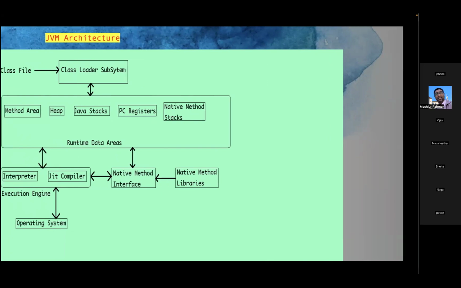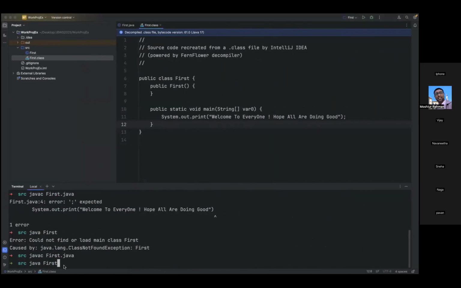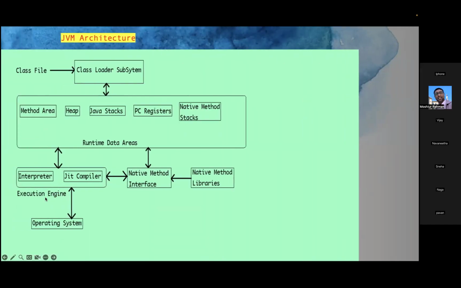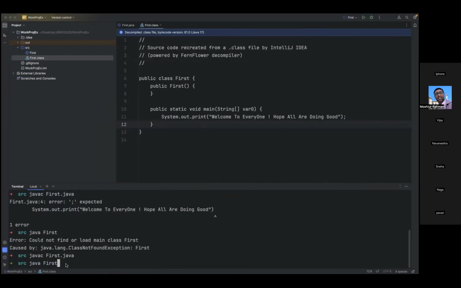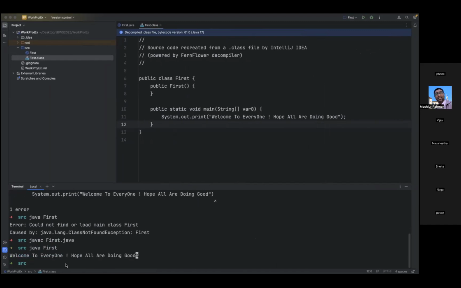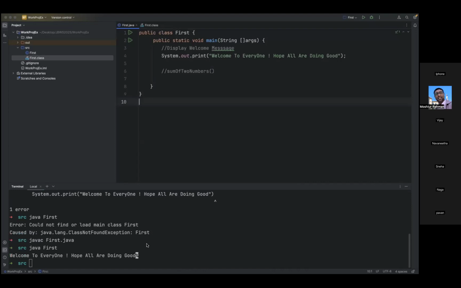Okay, so now I'm hitting this. Now you see, when I'm hitting this, the execution engine will come and the runtime data areas will come. Sufficient memory is allocated internally, if you don't have any issues. So now you see, hit this, and like this, we got this output.